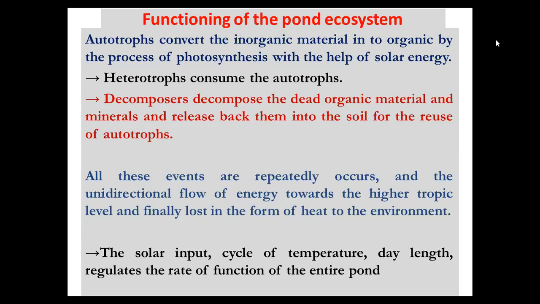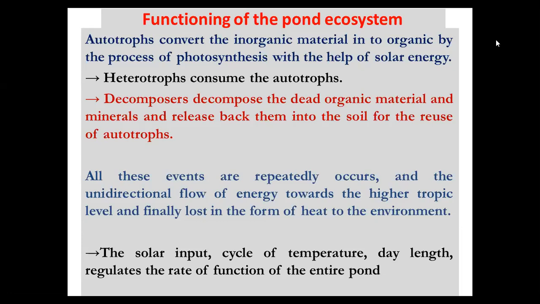Now the solar input, cycle of temperature, and day length regulate the rate of function of the entire pond. This is the most important. These are the different factors which affect the functioning of the entire pond ecosystem. First is the solar input, second is the cycle of temperature, and third is the day length.